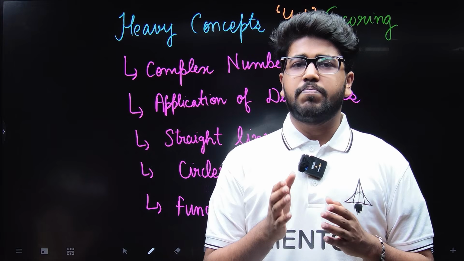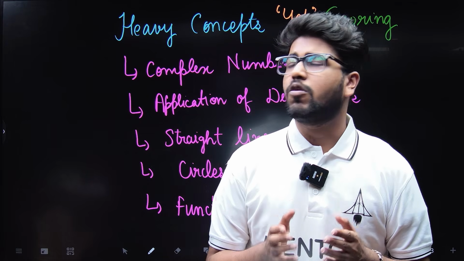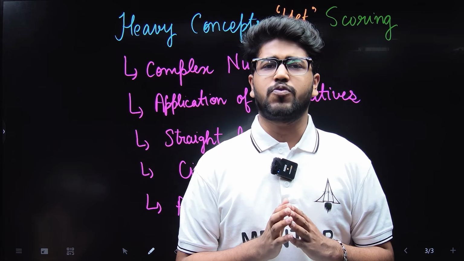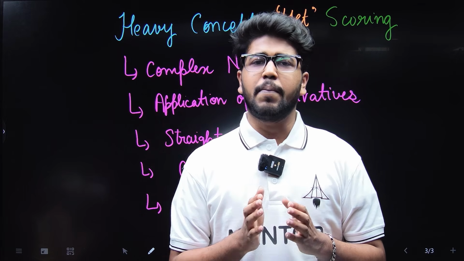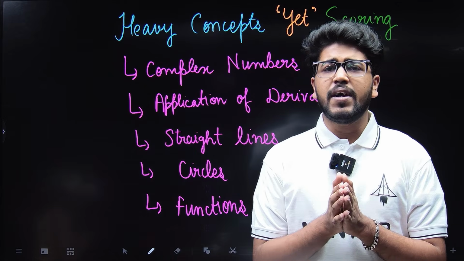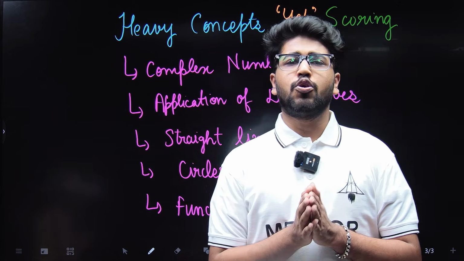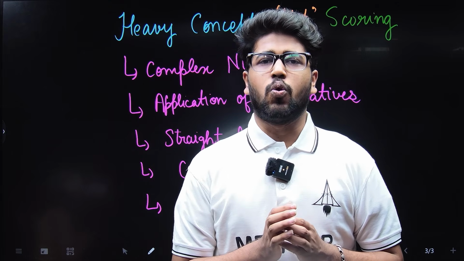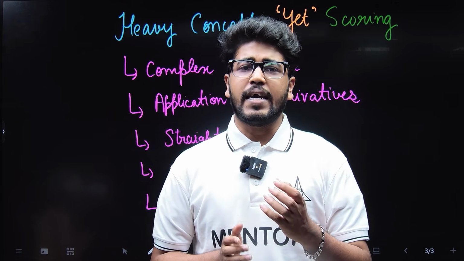But all these concepts are scoring because every time you can see at least one or two questions from them in your IAT and NEST exams. So first prepare the easy ones, and after that you should surely go for all these topics because they are heavy yet scoring, and this will help you ace your exam.